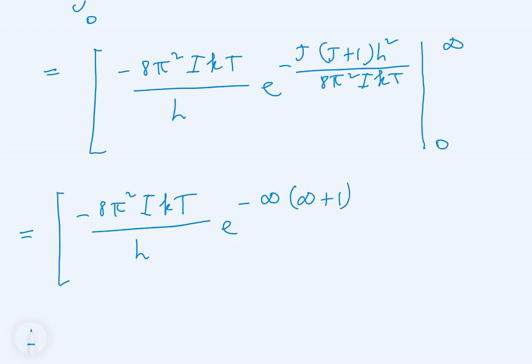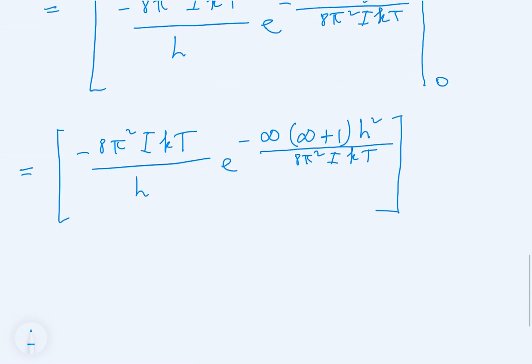We've got infinity plus 1. So we substitute infinity in place of j. And we've got h squared divided by 8π²IkT. We close our square bracket and then we go minus. The same thing, we've got 8π² multiplied by I multiplied by k over h, multiplied by e to the minus.